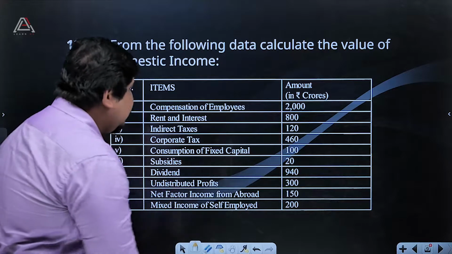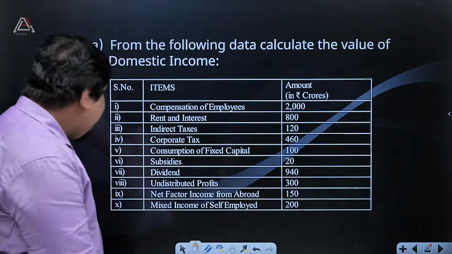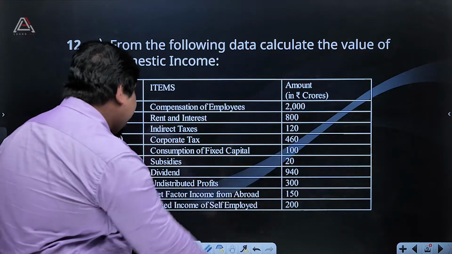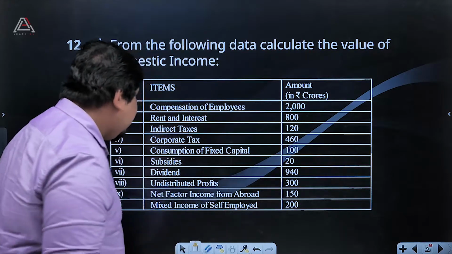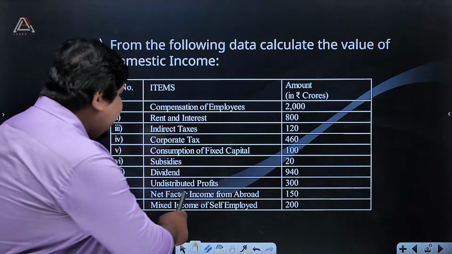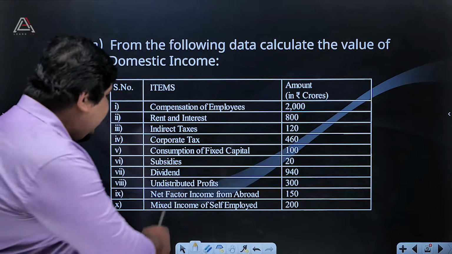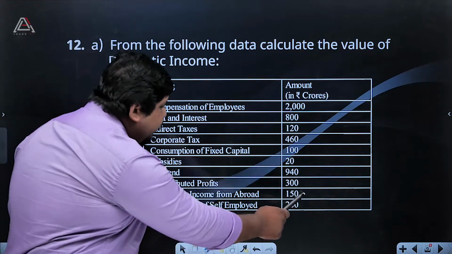Then subsidies given by the government, that is 20. Then dividend, that is 940. Then undistributed profits, 300 crores. The net factor income from abroad is 150 crores.